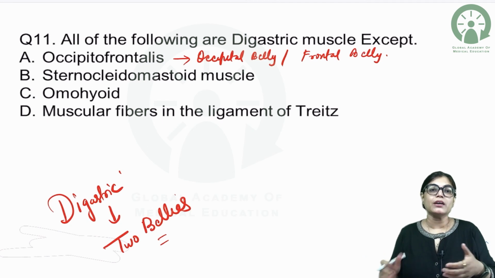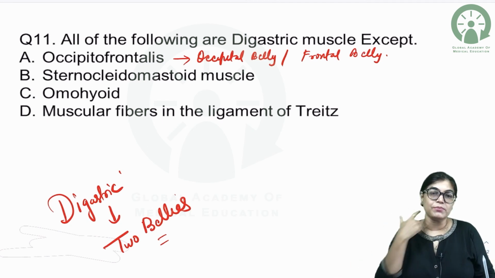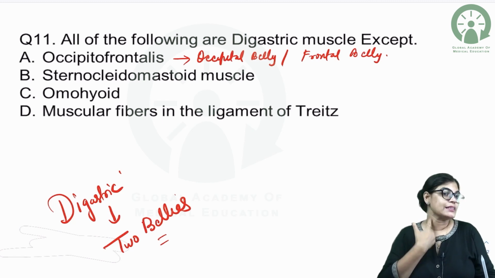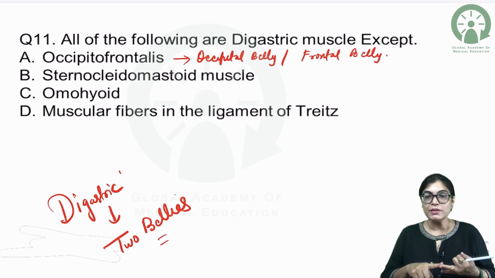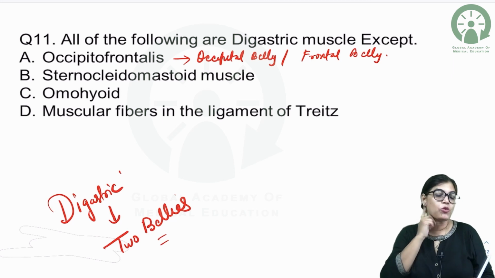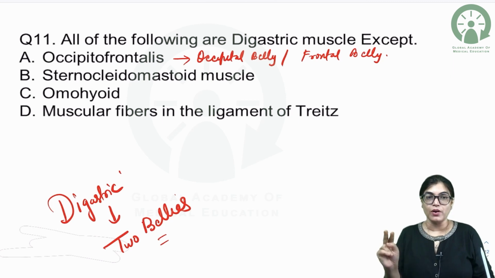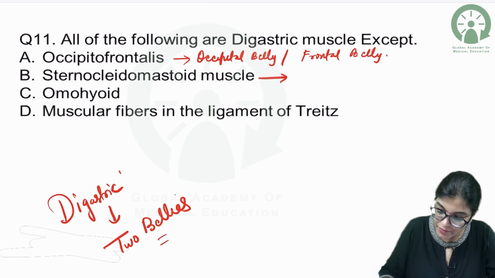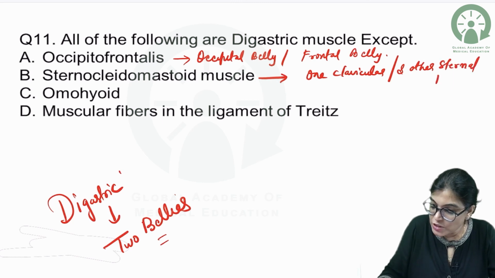When I'm talking about the sternocleidomastoid muscle, it is the muscle which is lying in this neck region here. Why is it called sternocleidomastoid? Because it is attached to the sternum. Cleido means clavicle, mastoid means the mastoid process of the temporal bone. Actually, the sternocleidomastoid muscle has two heads of origin, one clavicular and the other sternal head.